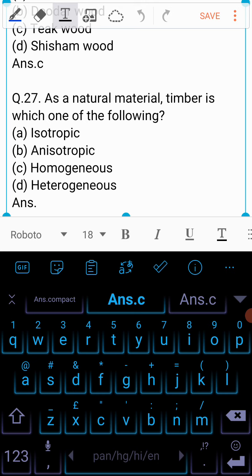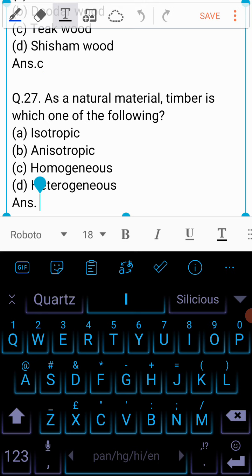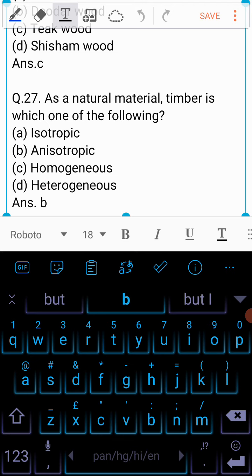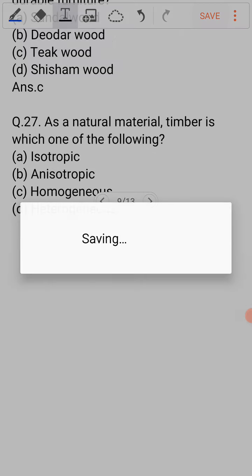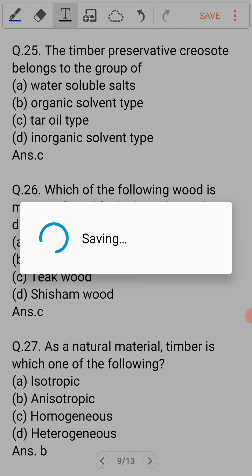As a natural material, timber is which one of the following? A. Isotropic, B. Anisotropic, C. Homogeneous, or D. Heterogeneous? And the answer to this question is B. Anisotropic. So timber is anisotropic material.